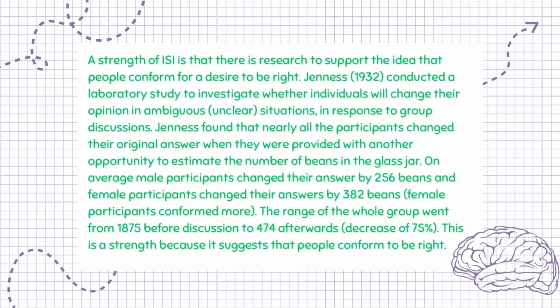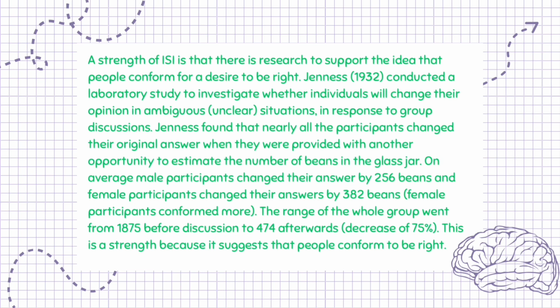A strength of ISI is that there is research to support the idea that people conform for a desire to be right. Jenness, 1932, conducted a laboratory study to investigate whether individuals will change their opinion in ambiguous, unclear situations in response to group discussions. Jenness found that nearly all the participants changed their original answer when they were provided with another opportunity to estimate the number of beans in the glass jar.